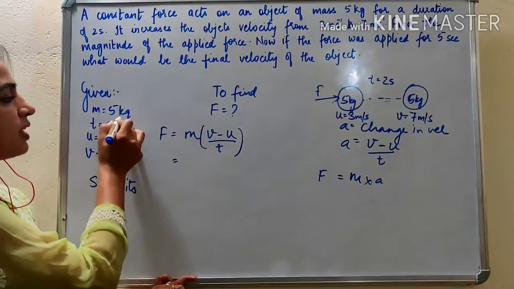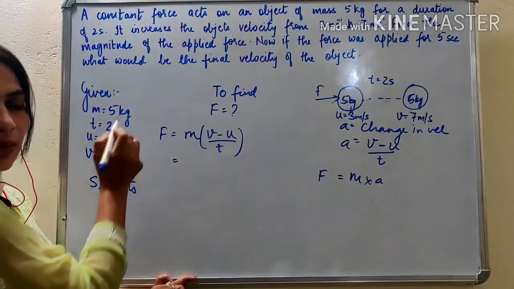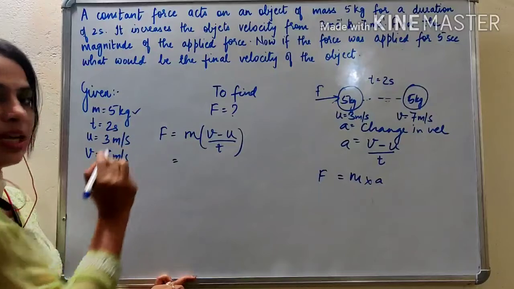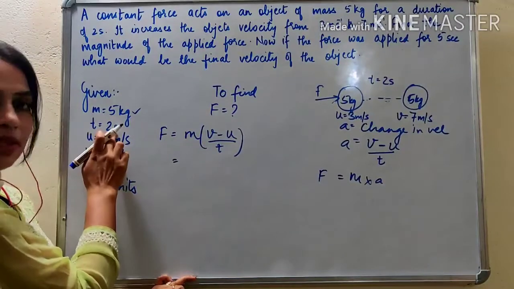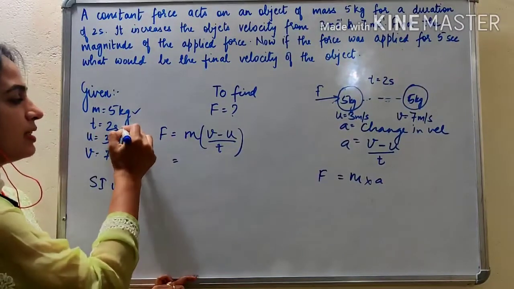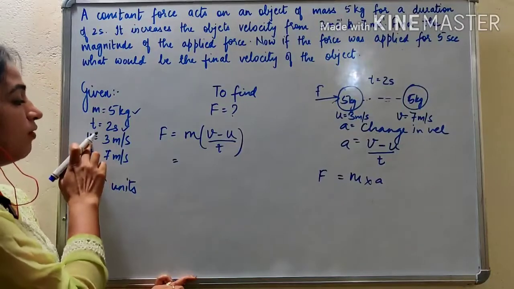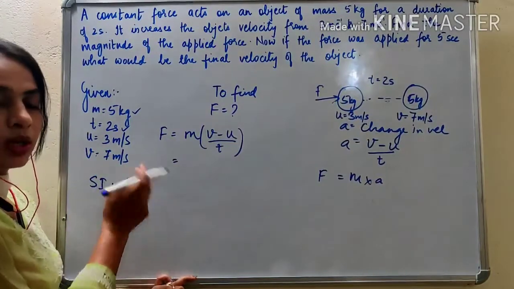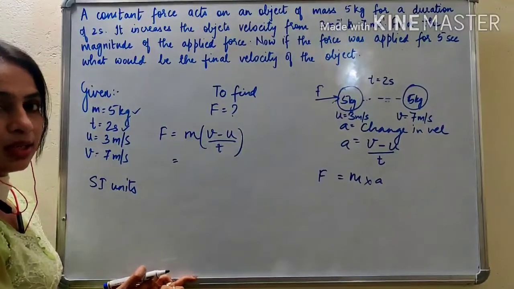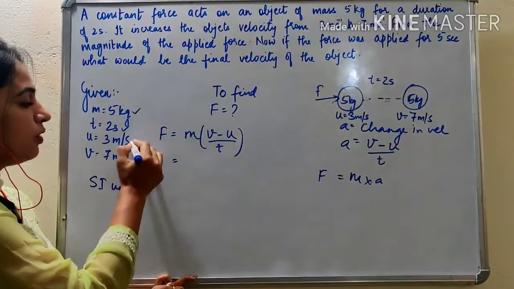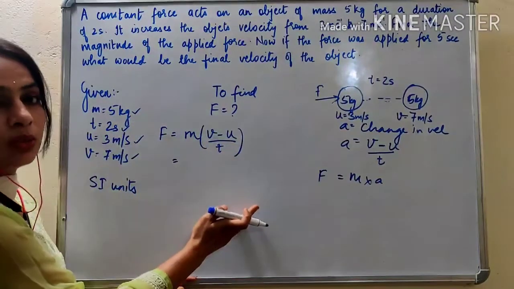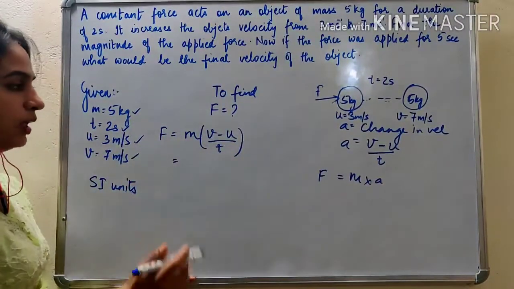So see, mass is given in kg, 5 kg. What is the SI unit of mass? Kg. So mass is given in SI units. Time is given in seconds. Seconds is the SI unit for time. Velocities, both the velocities are given in meter per second. So again, meter per second is the SI unit of velocity too. So we have all the values in SI units. Now we can substitute these values without any problem.